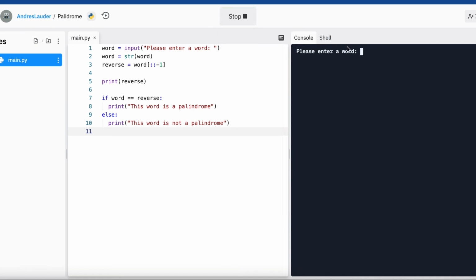Now let's try, I don't know, Loki maybe. You see, it reverses the order for us. It's saying this word is not a palindrome. Well, no duh. I don't really know any other palindromes. There was another one I was thinking of, but I can't really remember.